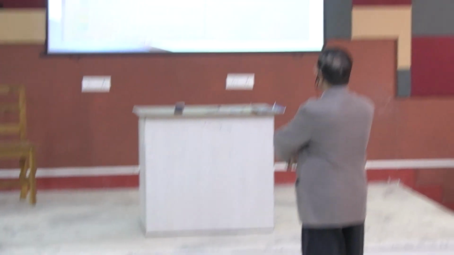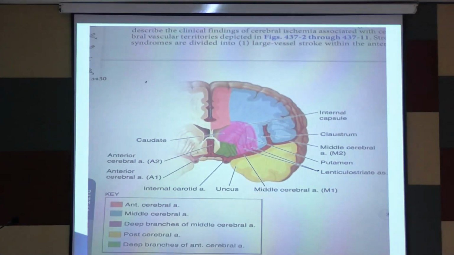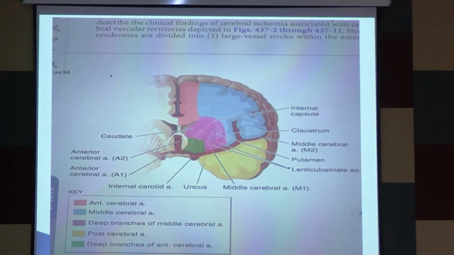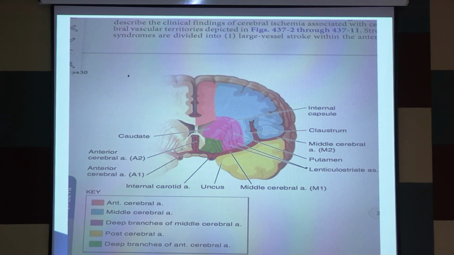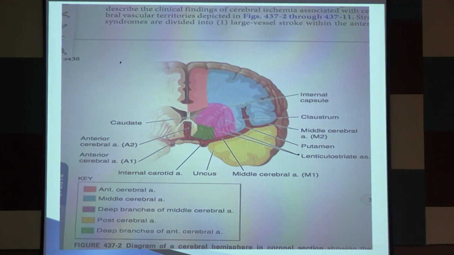Now this is another part of the brain. I just told you the middle cerebral artery is divided into superior and inferior divisions. Its distribution is shown separately because it is very important for clinical purposes. The middle cerebral artery has an M1 segment and an M2 segment, and this is very important for treatment.